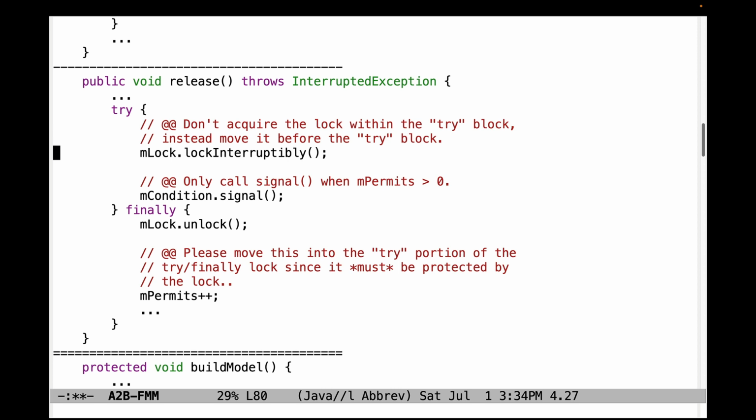I think I've mentioned this quite a number of times before. Also, in this case, only call signal when mPermits is greater than 0, otherwise you'll have some problems. And then also, please move this increment of mPermits by 1 into the try portion here before signal is called. The reason for this is you need to make sure that the increment of mPermits is protected by the lock. And by the time we get down here, we've already released the lock. So that's going to be a big problem, and you'll have very subtle and pernicious race conditions.